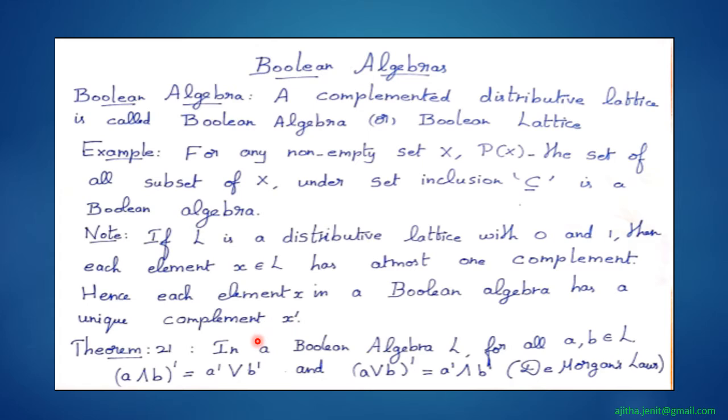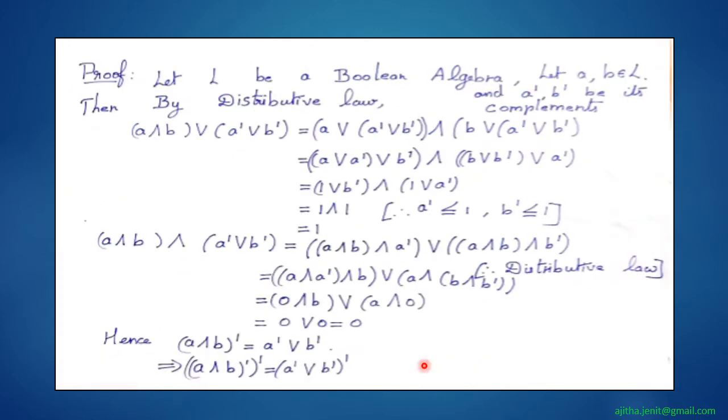Then we will see an important theorem, and this is called De Morgan's law. For a Boolean algebra L, if you take any two elements A and B, then (A meet B) dash is equal to A dash join B dash, and also (A join B) dash is equal to A dash meet B dash. Now let's see the proof.